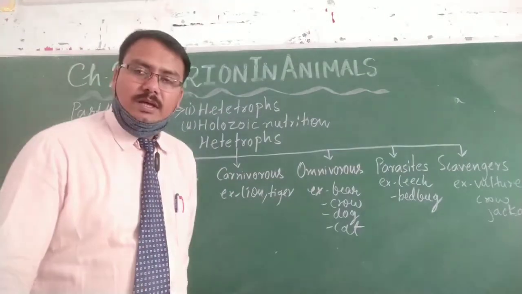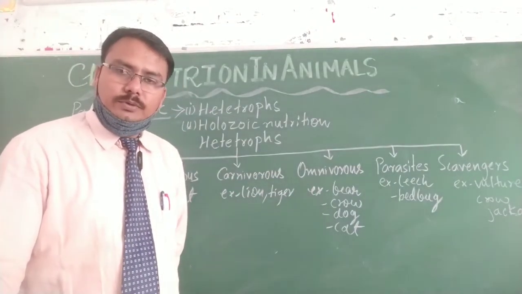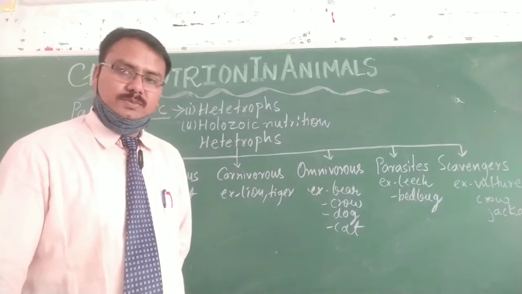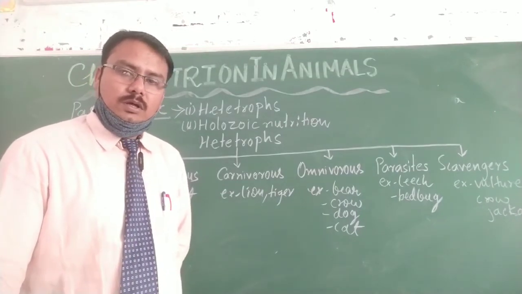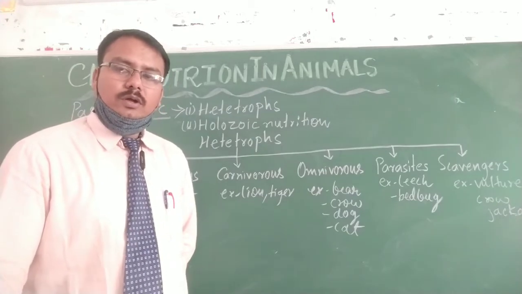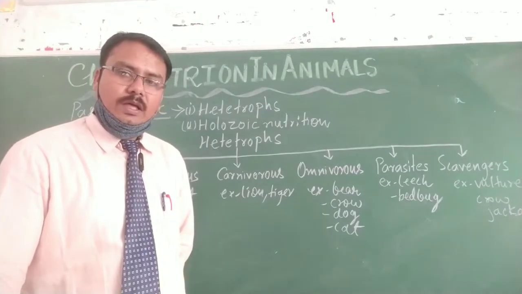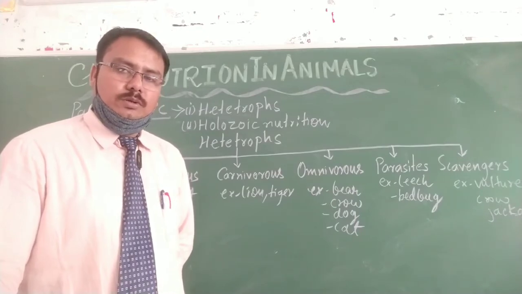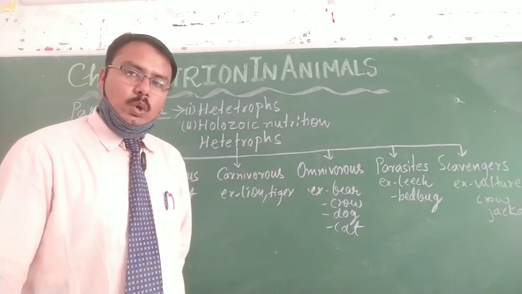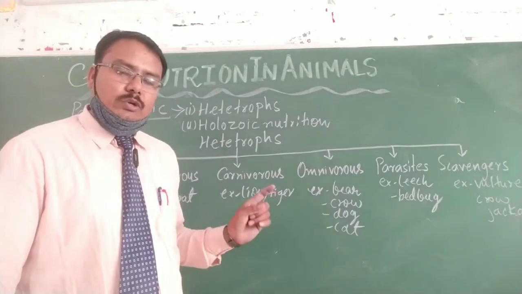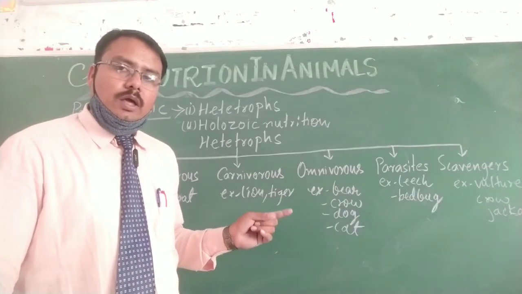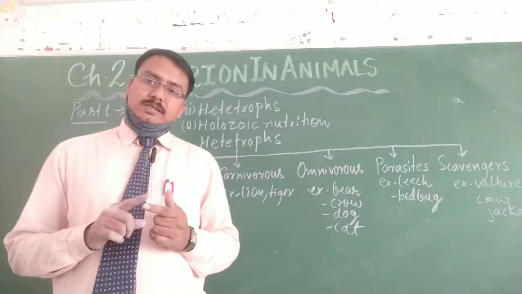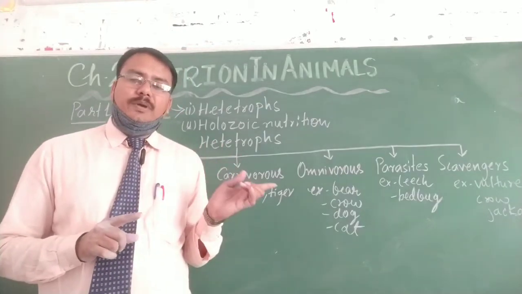Those organisms that can't prepare their own food and depend on other living or non-living organisms for the fulfillment of their nutrition are called heterotrophic nutrition, and those organisms who do this type of nutrition are called heterotrophs.